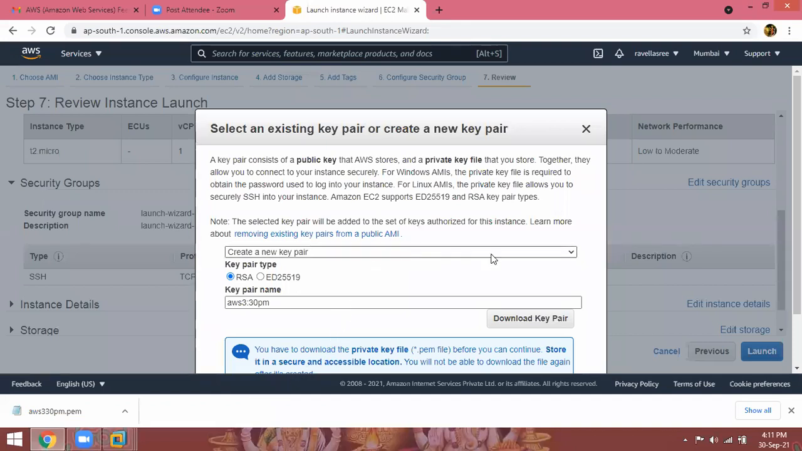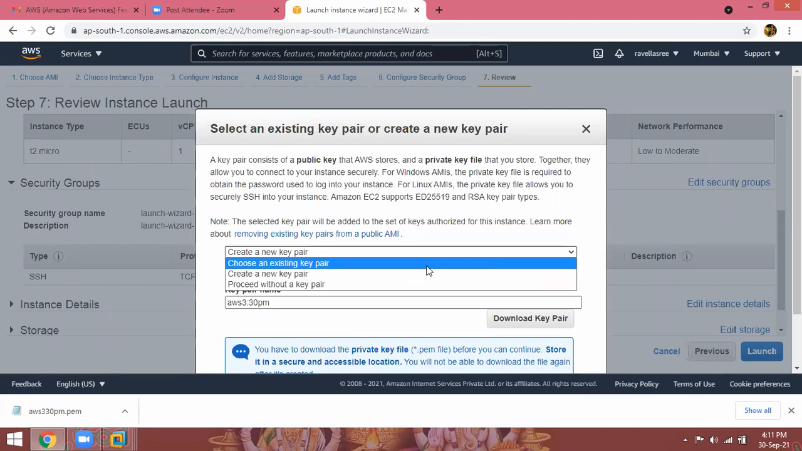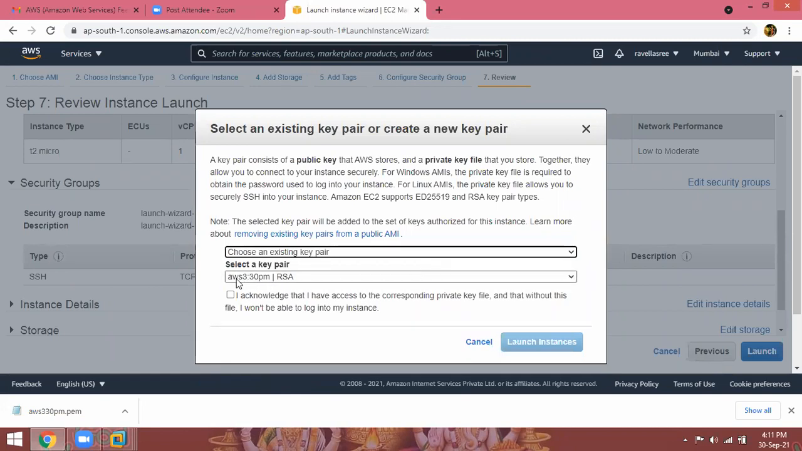Now select the key. Again, click on the drop down button. Choose an existing key pair. Now what is the key pair we downloaded? AWS 3:30 PM. Check the box to acknowledge this. Click on launch instances.